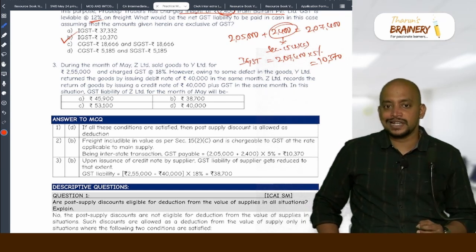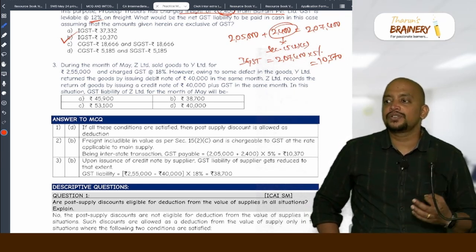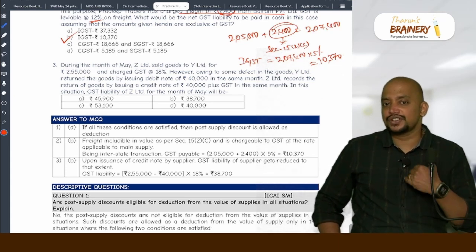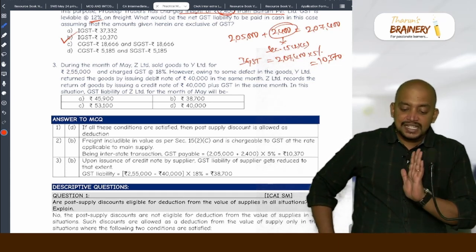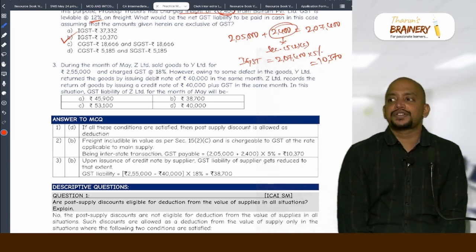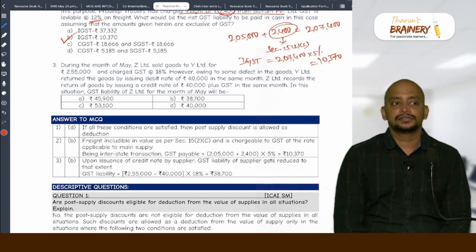I told you already, debit note and credit note in GST, who will be giving to whom? Supplier will be giving it to recipient. So see the document given by supplier to recipient. What is the document given by supplier to recipient? Debit note or credit note?